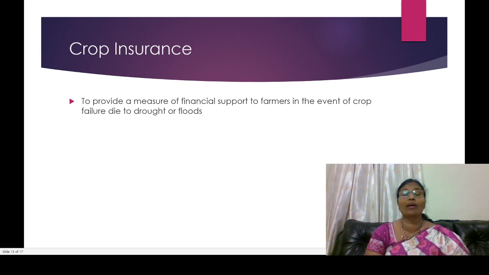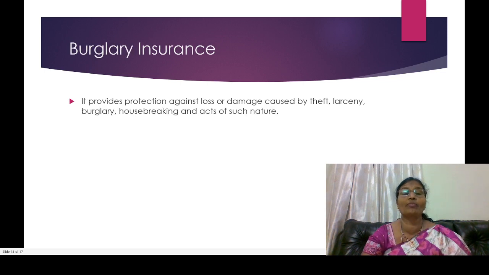Sometimes they have a very good crop, but unfortunately it fails because of droughts or floods or different types of storms. So that's why farmers take crop insurance policies. Whenever any damage or loss occurs, the crop insurance policy compensates the amount you invested. So that is very helpful for the farmers.